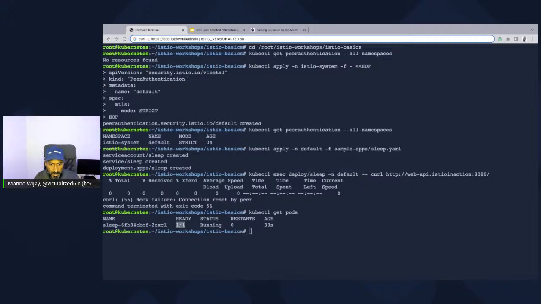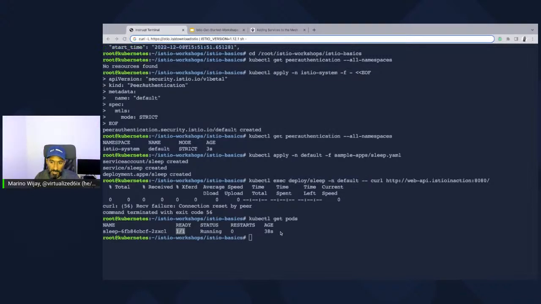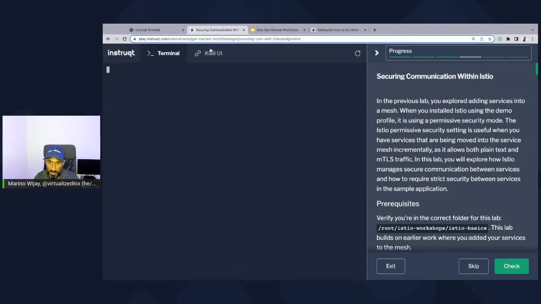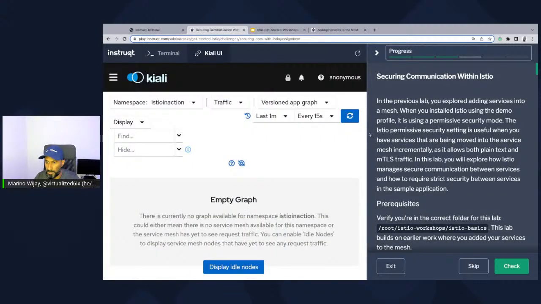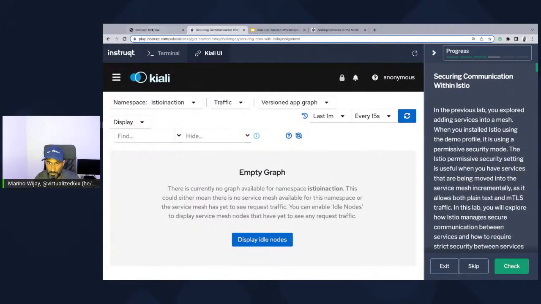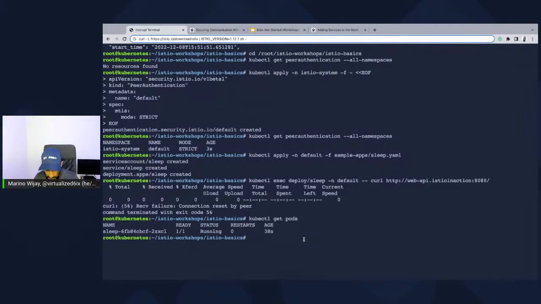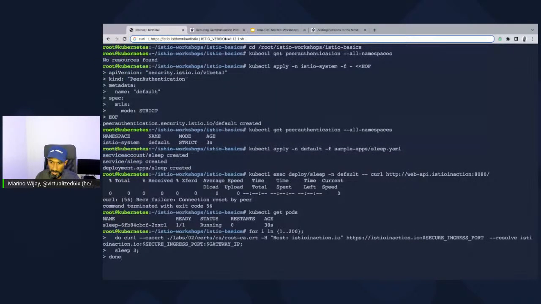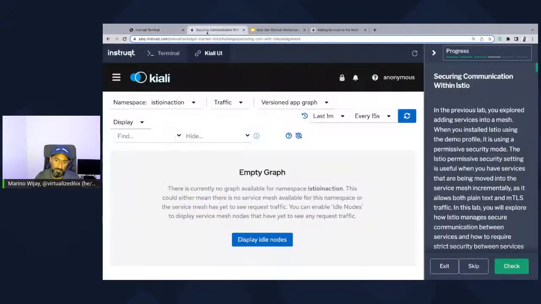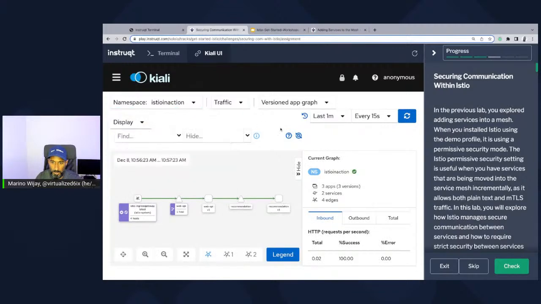So let's take a look at some enforcement and visualization in Kiali, and how our communication is going inside of Kiali. So we're going to visualize some of this. We have the Kiali UI up here, right? Let's go back to our terminal as well, and we'll run this for loop here, which is going to make about 200 curl calls, which we can ignore, and that's fine. But if we come in here, it's now loading a graph.